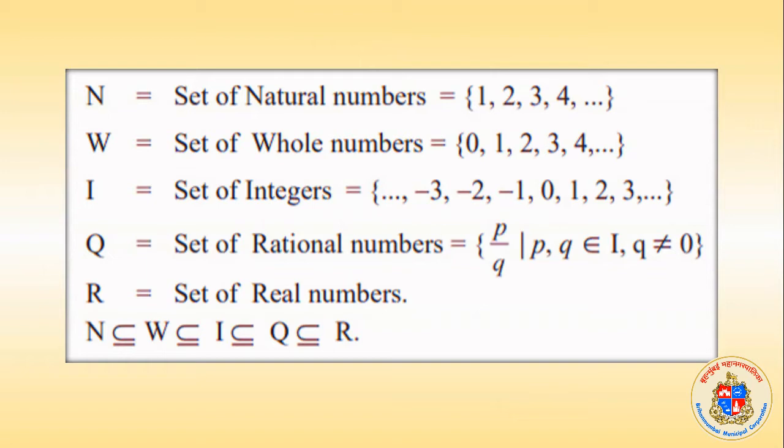Okay, let us move ahead. If you are trying to put it in the form of our concept of sets: set of natural numbers 1, 2, 3, 4; set of whole numbers, added 0; set of integers, negative numbers also came; rational numbers, p upon q format, all integers came under that. Then came irrational numbers. Irrational numbers are those numbers which cannot be represented in the form of p upon q, which are non-terminating and non-recurring.